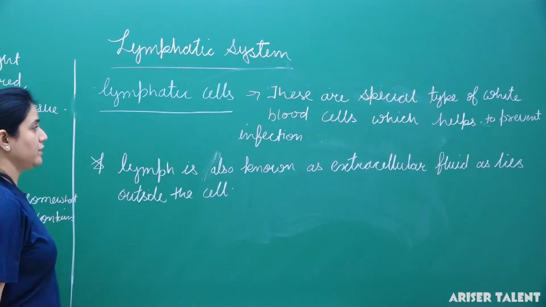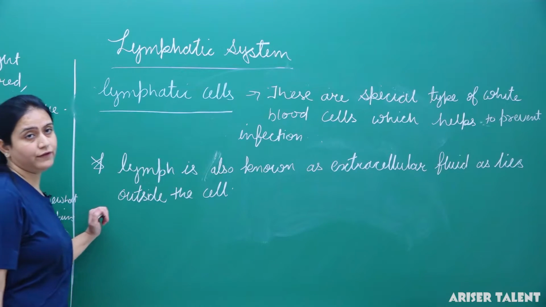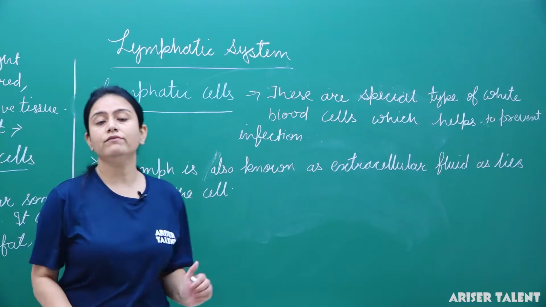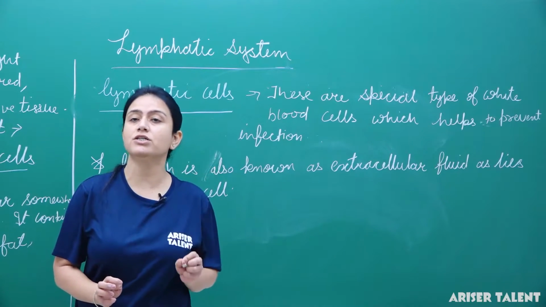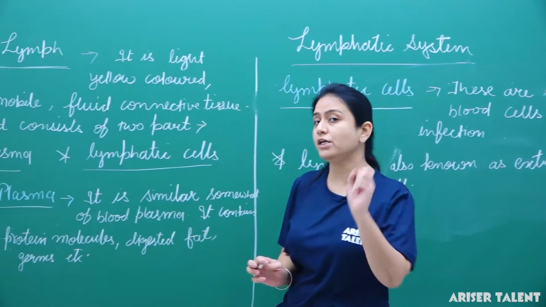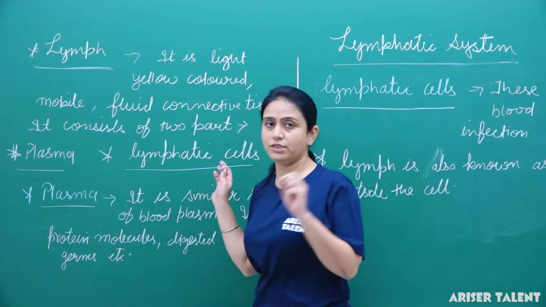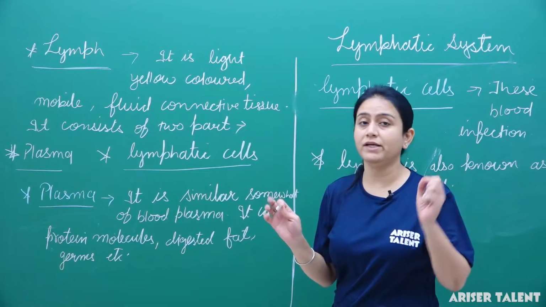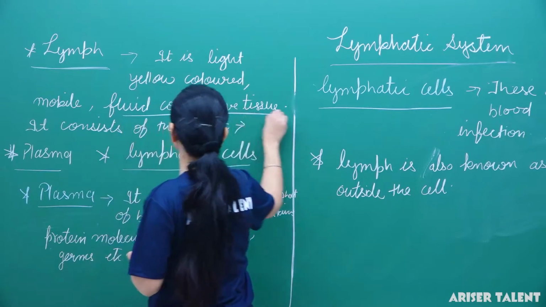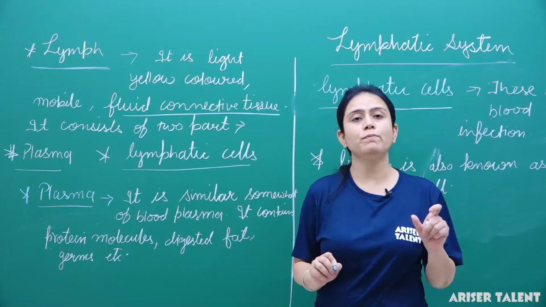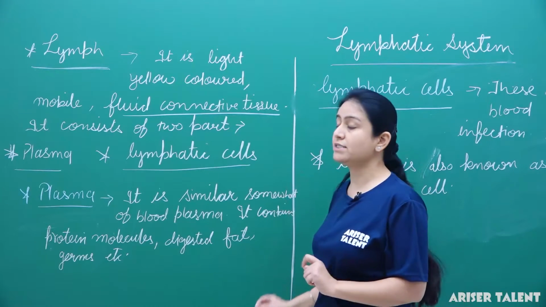So that is all about the first part of the lymphatic system, that is lymph. What is lymph? It is the yellow colored substance which is mobile in nature, and it is a special type of fluid connective tissue. Pay attention here that lymph is a fluid connective tissue. It contains two parts, plasma and lymphatic cells.